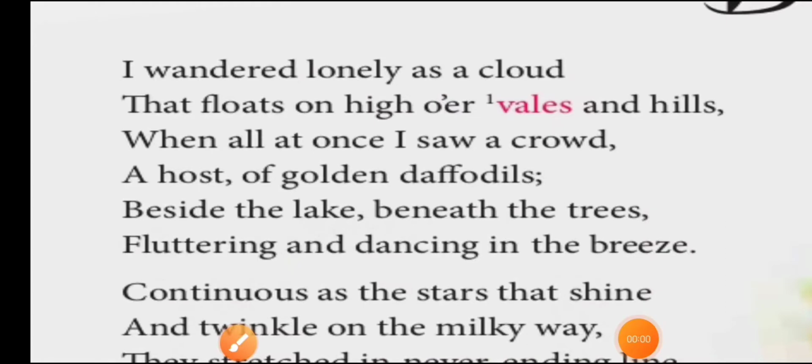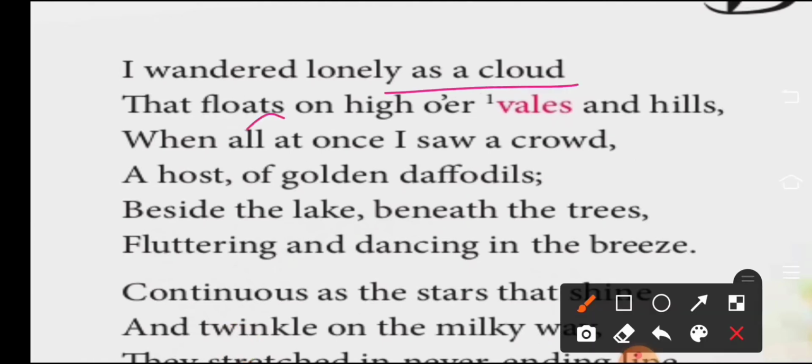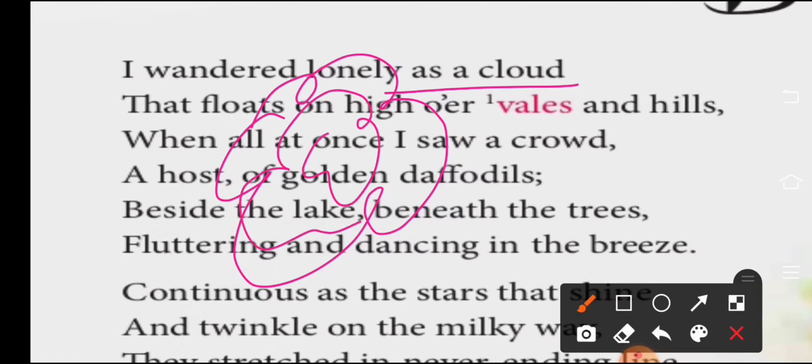So here kids, we have noticed in the first stanza the poet is directly comparing himself to a cloud. He is saying that I wandered lonely as a cloud, means he was like a cloud, right? So he is comparing himself to what? To a cloud. When a direct comparison is being done by using the words as or like, that is known as a very important figure of speech, or you can say poetic device, and the name of that poetic device is simile. It is S-I-M-I-L-E.